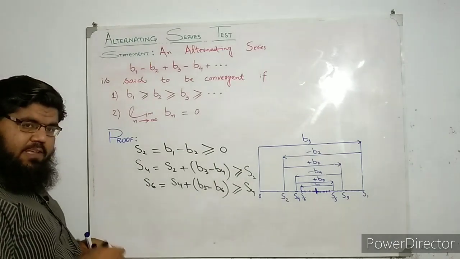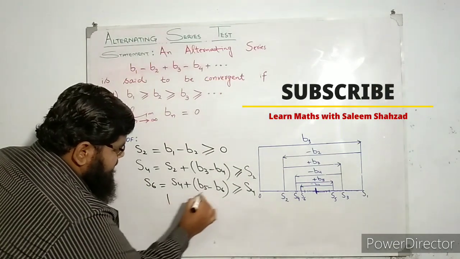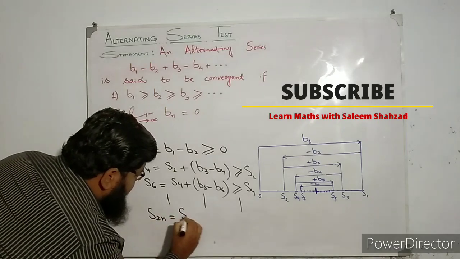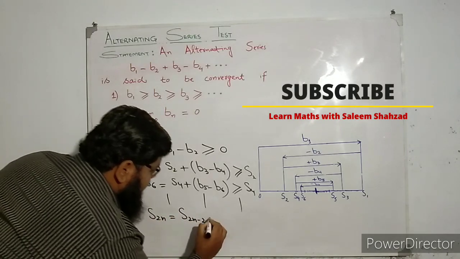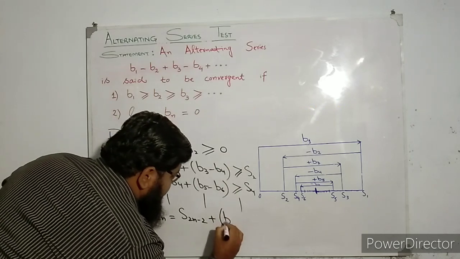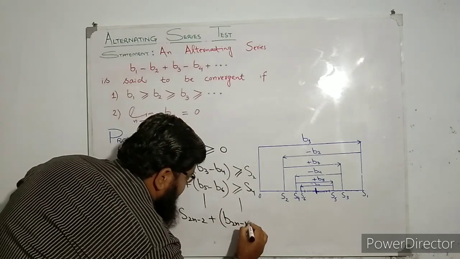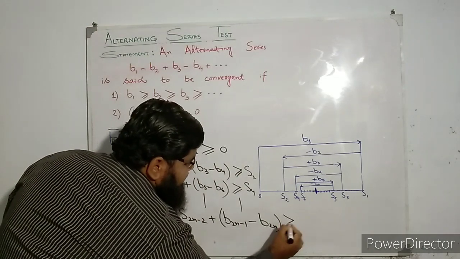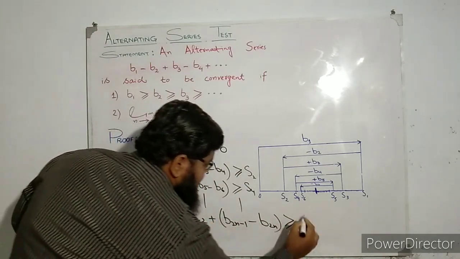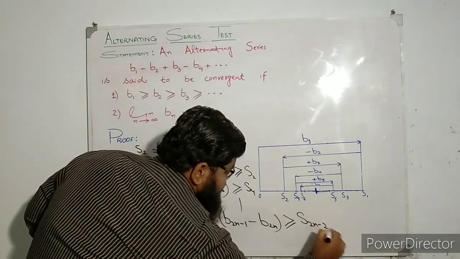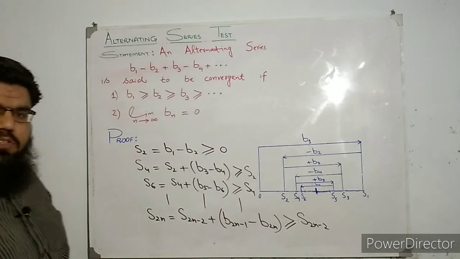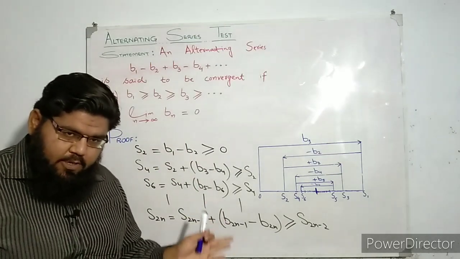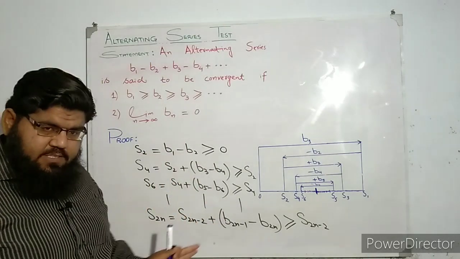And now moving on in this pattern, we can finally say that S2n will be equal to S2n minus 2 plus B2n minus 1 minus B2n, and this will be greater than or equal to this term S2n minus 2. Okay, so this is the general overview of all this work. Okay, so why are we doing this?